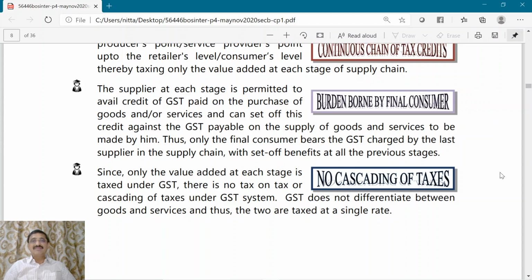No cascading effect of taxes. What will happen in VAT system is that tax on tax will not be levied. So where a tax on tax is levied, it is called a cascading effect, but where tax on tax is avoided, it will be said that the cascading effect of taxes has been avoided. Now this can be explained by way of an example.